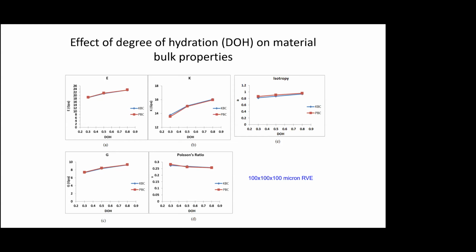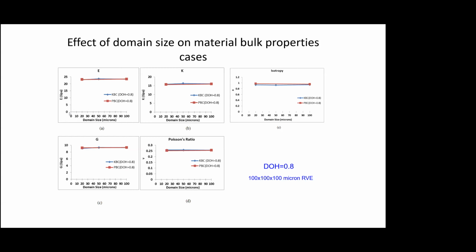And we can see how we plotted with respect to the degree of hydration, which is basically time. And then we also studied what happens with the size effect when you change the domain size of the RVE, and we found that after a certain amount there is very little effect of the RVE size.